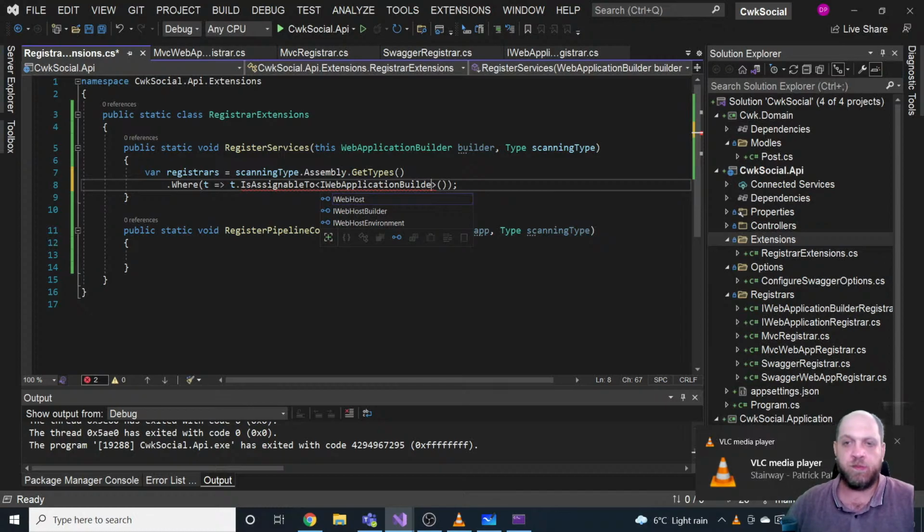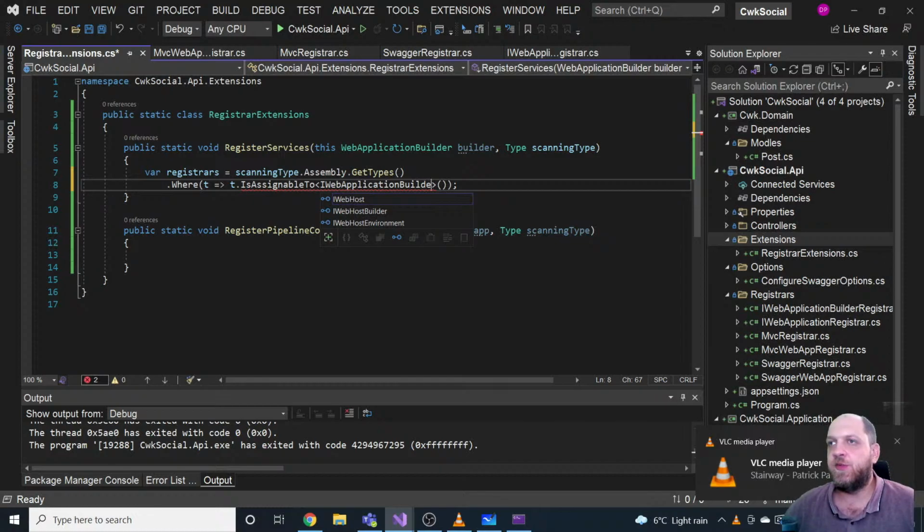And then the scanning will be done within this CWK.Social.API assembly. So just to keep things clear, we just provide a Program class, because even if we don't have it here because it's using top-level statements, this class still does exist under the hood. So it's not something that is gone, it still exists, but it's actually hidden from us, it's abstracted away.